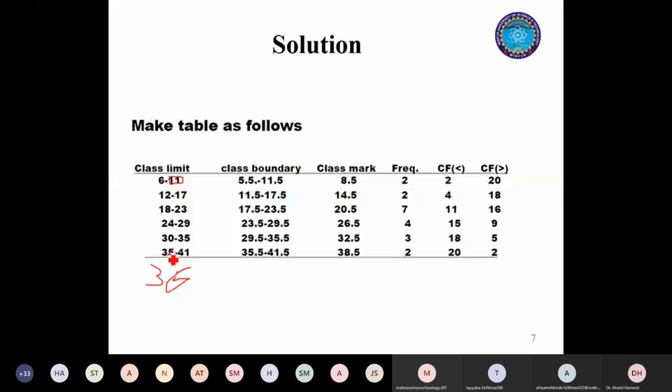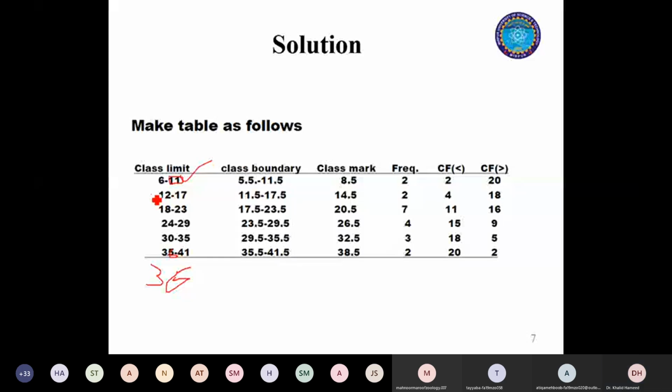From the class boundaries, you normally make the decision. What's the significance of class boundaries? Just look here. Here you have an observation that is 11 and your next class starts at 12.